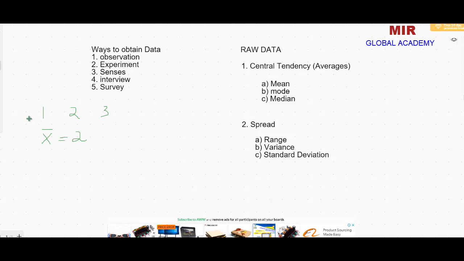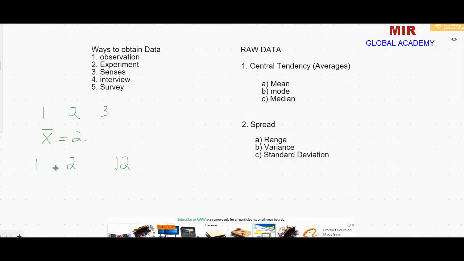Suppose you have this data: 1 2 3. Here the gap between the data is equal. There is a gap of 1 between each observation of the data. So the mean is exactly in the center of the data. Suppose now we have this data: 1 2 and 12. Now you can see here the gap between the data is not the same. The gap between 1 and 2 is 1, and the gap between 2 and 12 is 10.